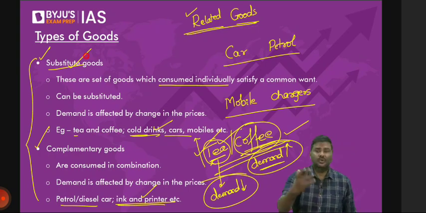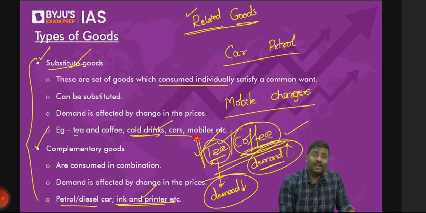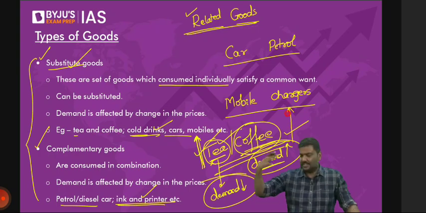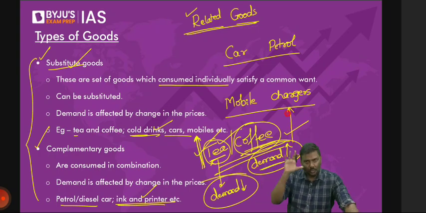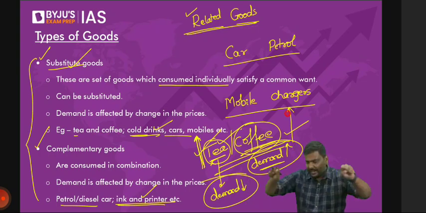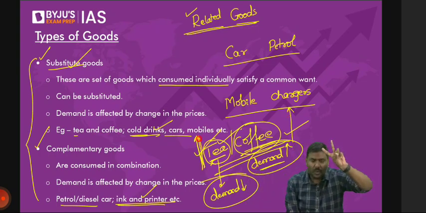And what happens in a substitute good? If the price of one good goes up, understand this carefully, the price of one good goes up, demand for the substitute increases. Is my statement okay? Let me know now. Once you've understood, that's it. It becomes very easy for you. In substitute, you will not consume in combination. You will consume individually. Point 1. Point 2. If the price of one good goes up, the demand for the substitute also goes up.